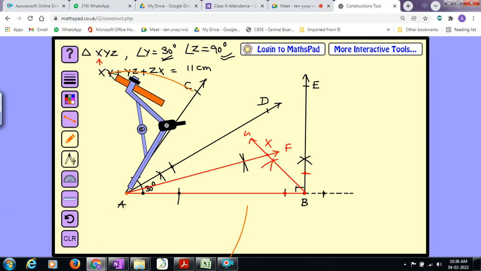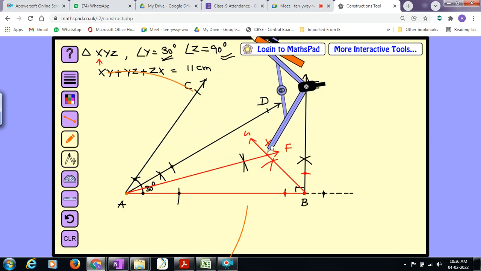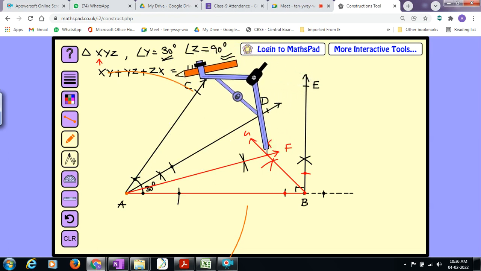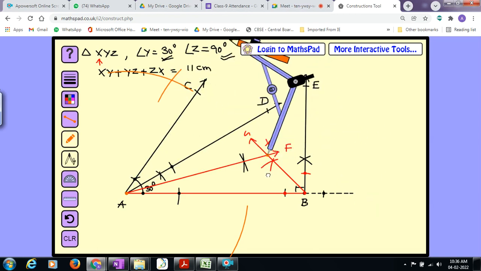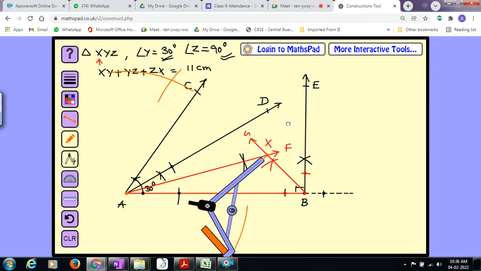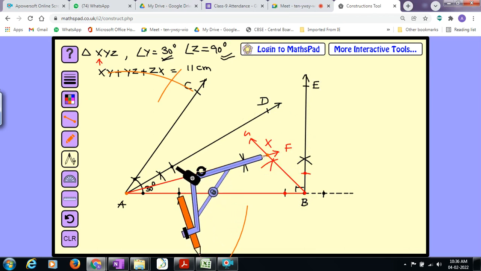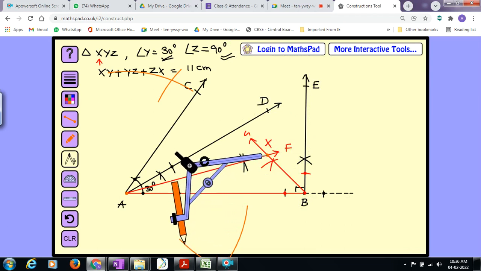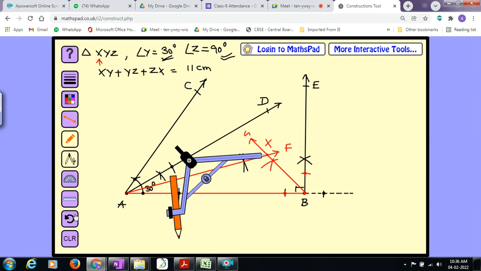Now place the tip of the compass on X, one arc here, another arc here. So these two arcs did not meet. So I will adjust the radius.